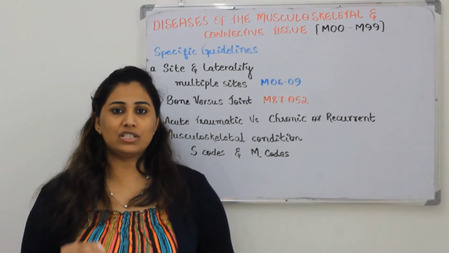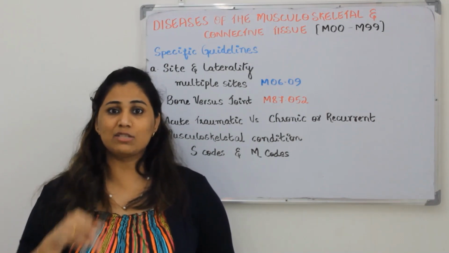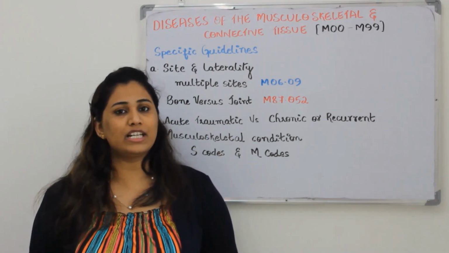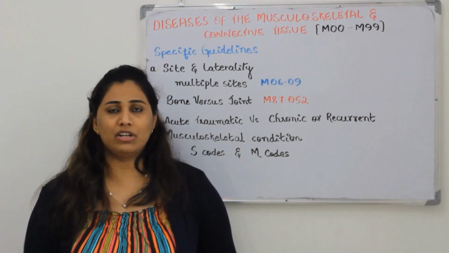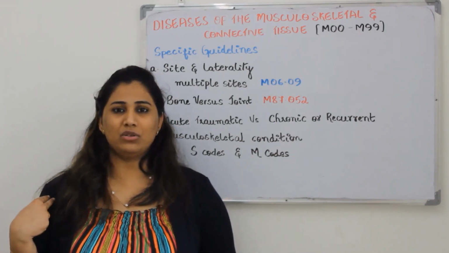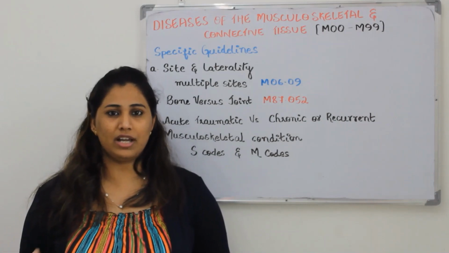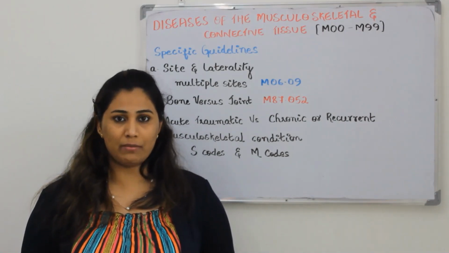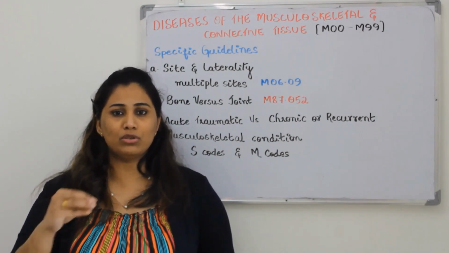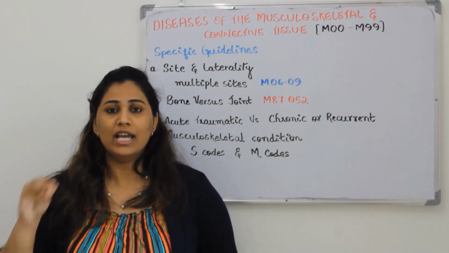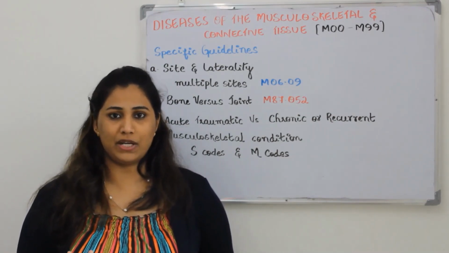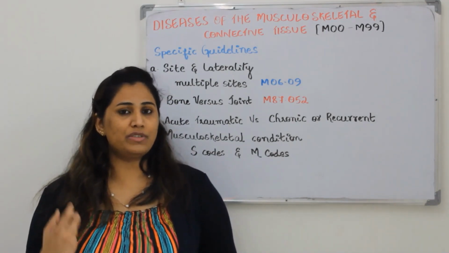If the patient is having knee pain, it is a site specific pain, because the complaint itself is knee pain. For example, if I go to the doctor and say I have pain over here, over there, over here, I am complaining that all my joints are having pain. In that scenario, we will not be able to pick codes for all the pains. In that case, we'll assign a particular code for multiple site pain. So choose the codes very wisely.